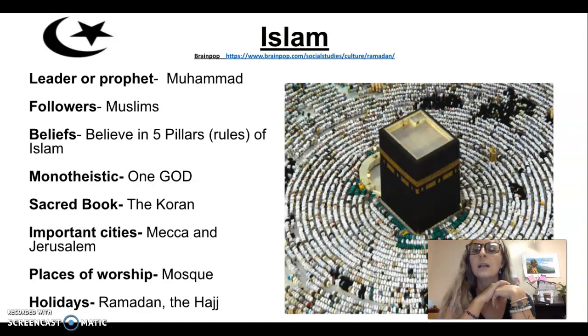Islam. Leader or prophet is Muhammad. Followers are Muslims. Beliefs, believes in the 5 pillars or rules of Islam. Monotheistic, believes in one God. Sacred book is the Quran. Important cities, Mecca and Jerusalem. Places of worship, mosque. Holidays, Ramadan, the Hajj.